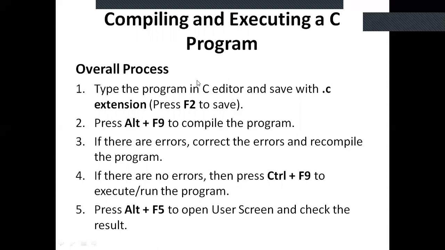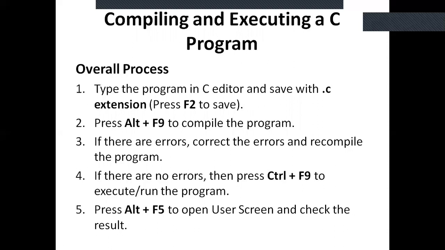What we have seen here are the different types of translators, and we have discussed compiling and executing a C program. Regarding translators, we need to remember the compiler, the assembler, and the interpreter. The compiler translates the source code into object code.